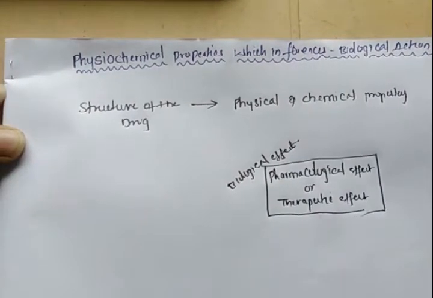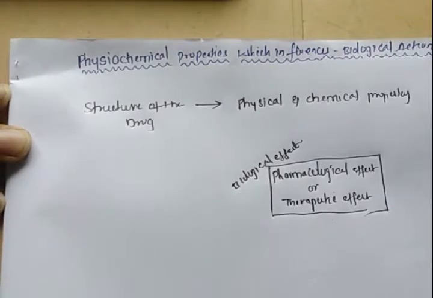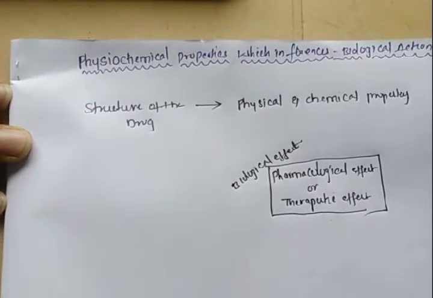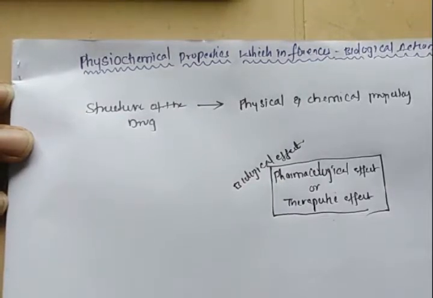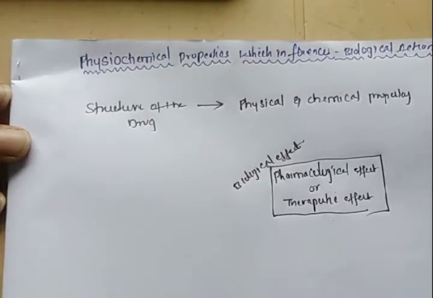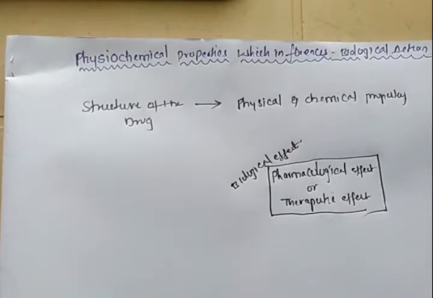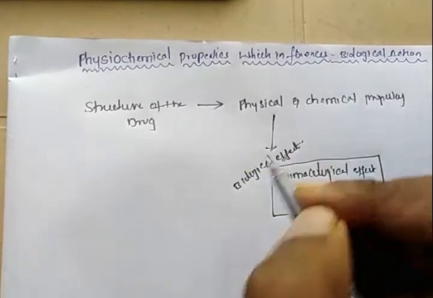Based on the structure of the drug molecule, its physical and chemical properties are dependent. The physical and chemical properties of a drug are structure dependent. And the most important point we have to know is that these physical and chemical properties will affect the biological action.